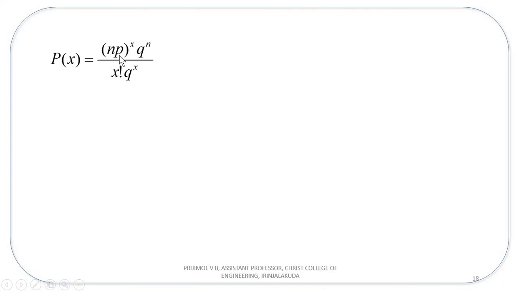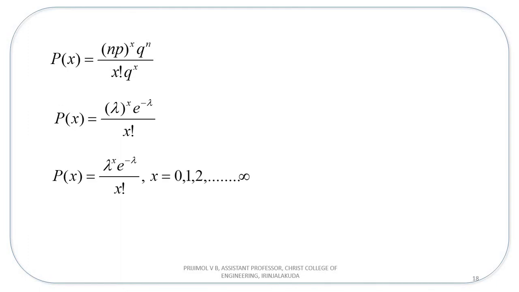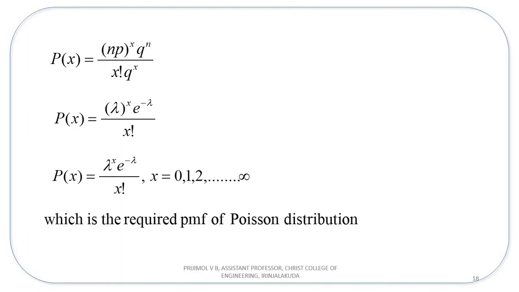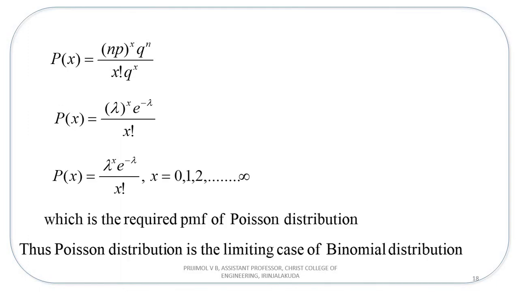Here you know np is lambda, q raised to n just now we have got, it is e raised to minus lambda, and q raised to x is 1. After replacing all these, we get the PMF of Poisson distribution. I hope you have understood this. Thus, we can show that Poisson distribution is the limiting case of binomial distribution.